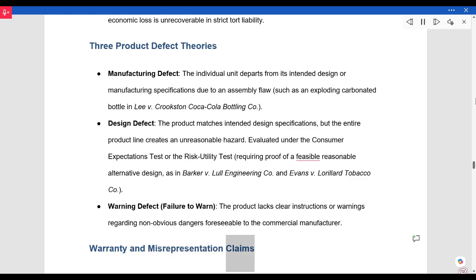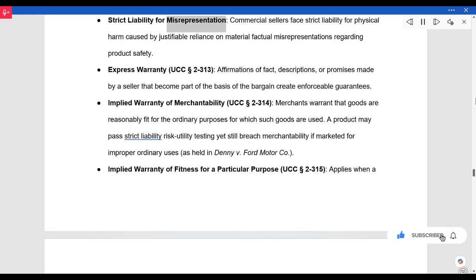Warranty and misrepresentation claims. Strict liability for misrepresentation. Commercial sellers face strict liability for physical harm caused by justifiable reliance on material factual misrepresentations regarding product safety. Express warranty. UCC Section 2-313: affirmations of fact, descriptions, or promises made by a seller that become part of the basis of the bargain create enforceable guarantees.